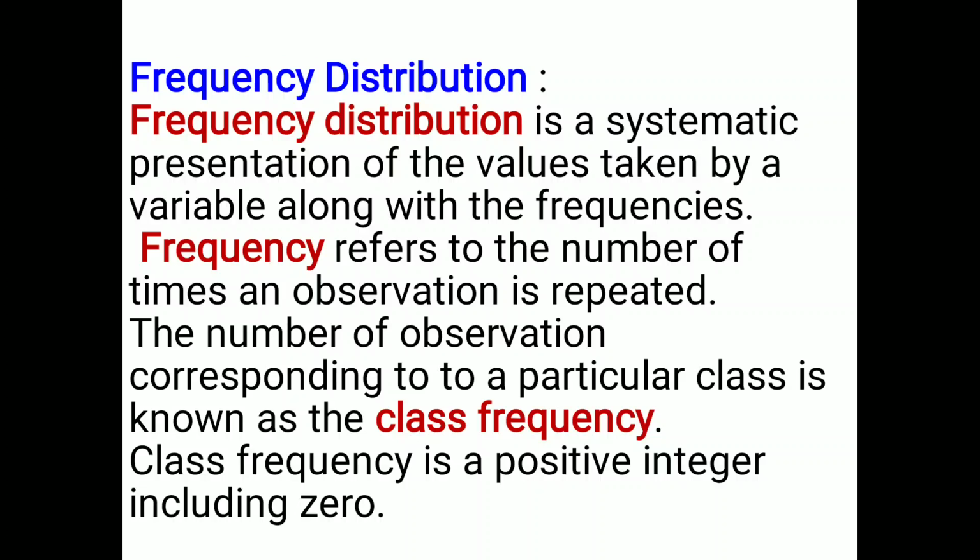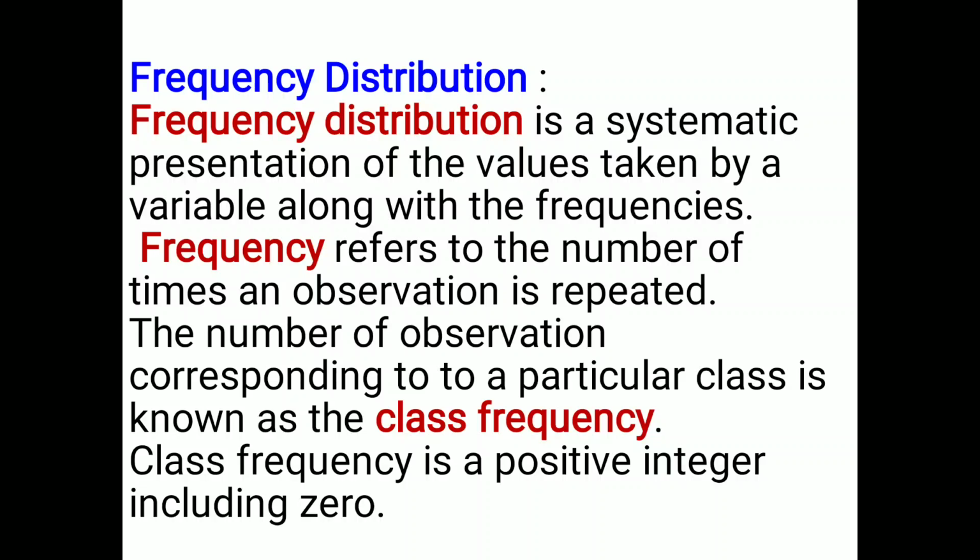In further examples you will come to know what it is. So I will be explaining just the definition. Frequency distribution is the systematic presentation of the values taken by a variable along with the frequencies. Now frequency refers to the number of times the observation is repeated.